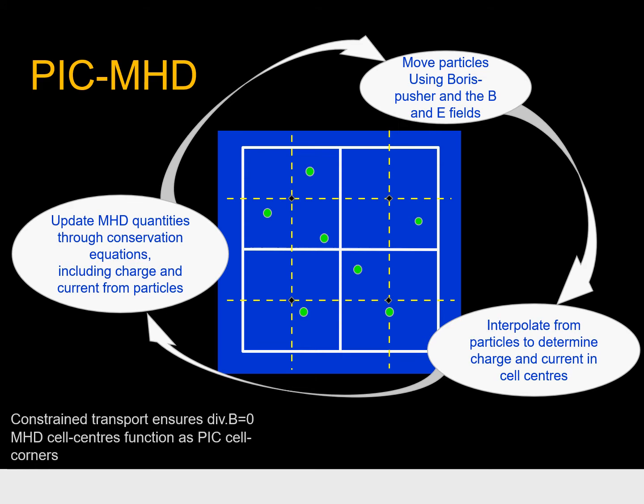Using this, combined with the characteristics of the thermal gas, we then update the characteristics of the thermal gas through the conservation equations of MHD. This gives us a new electromagnetic field at each cell center. Using the electromagnetic field, we can then move the particles using a Boris pusher. This gives us a new spatial and velocity distribution for these particles, which allows us to define a new charge and current density at the cell centers, which we can then use in the next time step to update the MHD quantities.